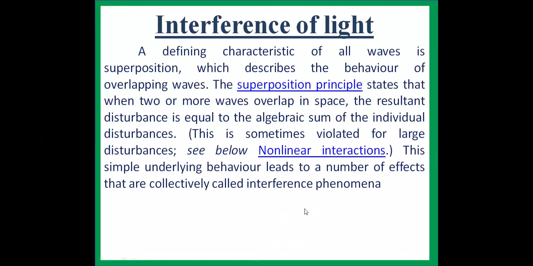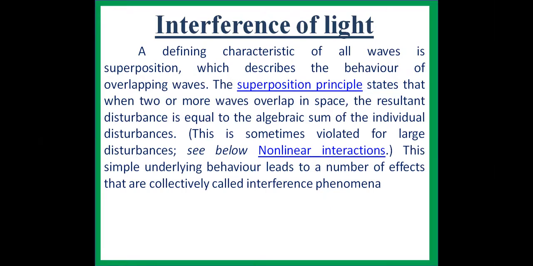So the general definition of interference: the defining characteristic of all waves is superposition, which describes the behavior of overlapping waves. What is the superposition principle? We will discuss.